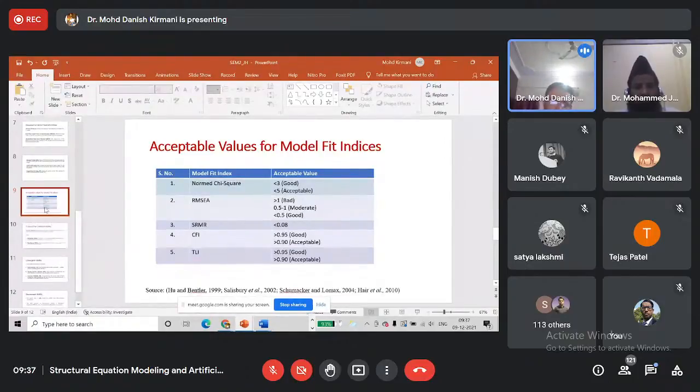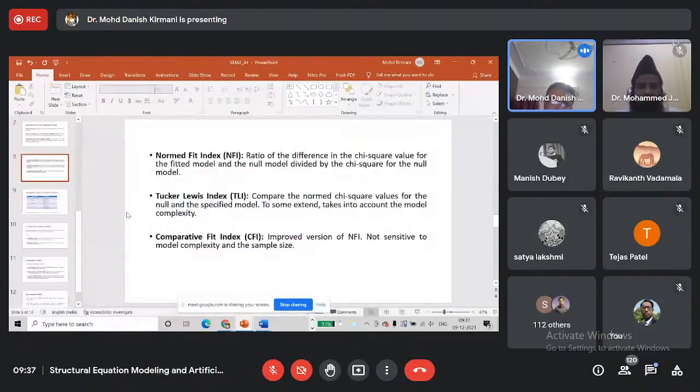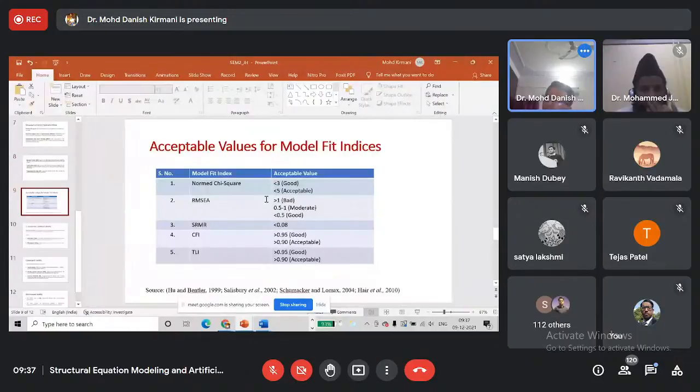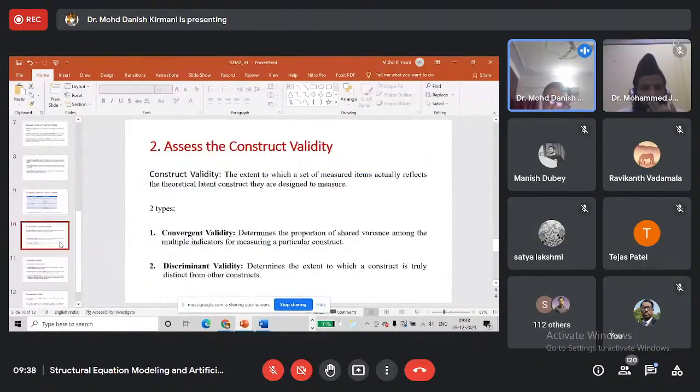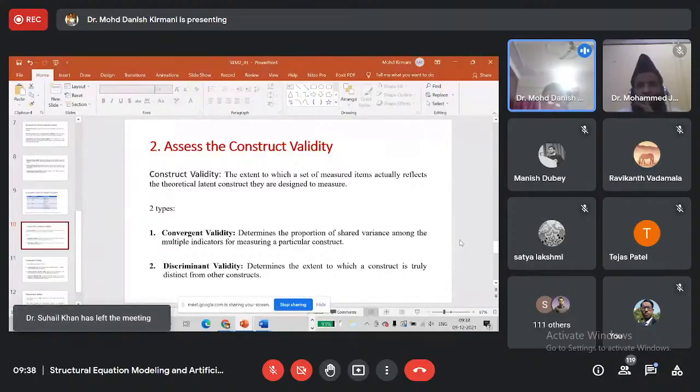So this is the first step, that we have to find out the model fit indices of the measurement model, and on this basis we will consider model fit as good, acceptable, or not acceptable. Another step in measurement model validity using CFA is to assess the construct validity. What is the meaning of construct validity?